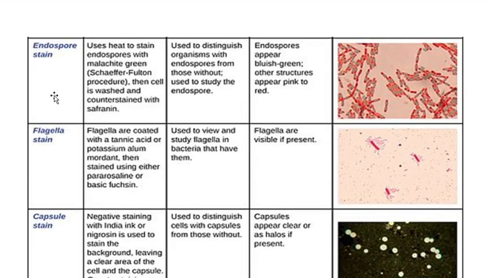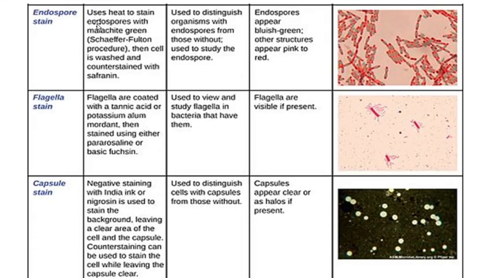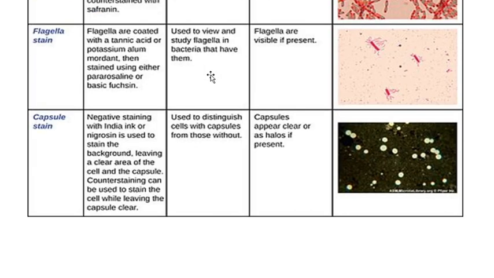Okay, so acid fast bacteria will stain red in color and non-acid fast bacteria will stain blue in color. Next is endospore staining, where they use heat, then malachite green, and next they use a counter stain, safranin. Okay, and it is used to distinguish organisms with endospores and without endospores, and also used to study endospores. So endospores will appear bluish green in color, and other vegetative structures will appear in pink or red color.